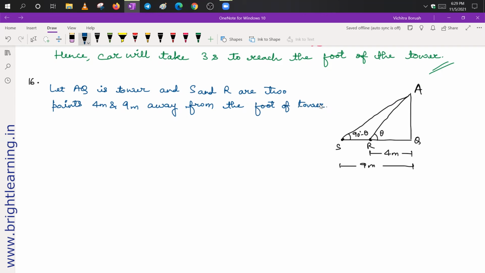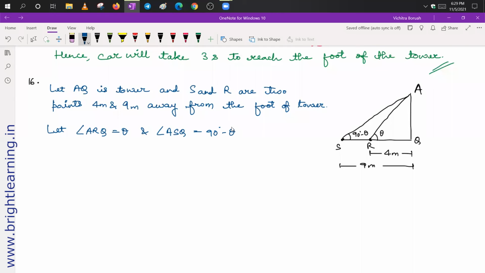Okay, next we are given that the angle of elevations are complementary, so let angle ARQ is equal to theta and angle ASQ is equal to 90 degree minus theta.